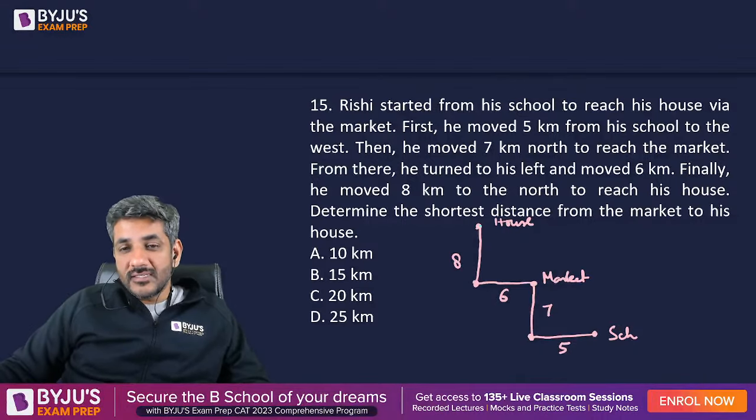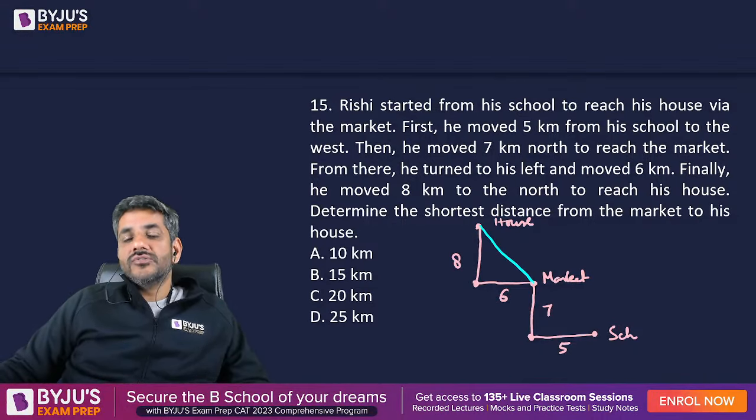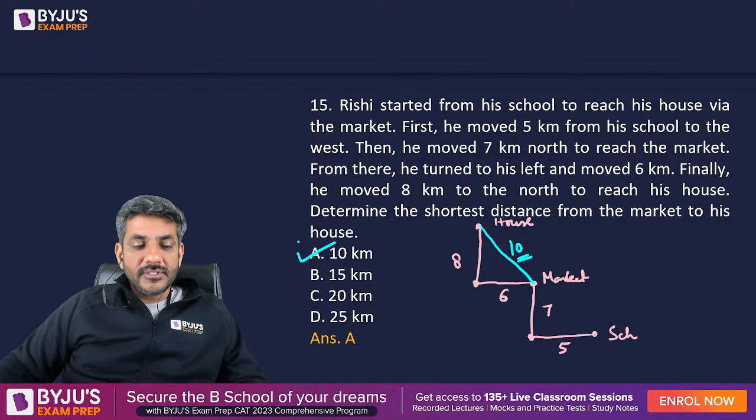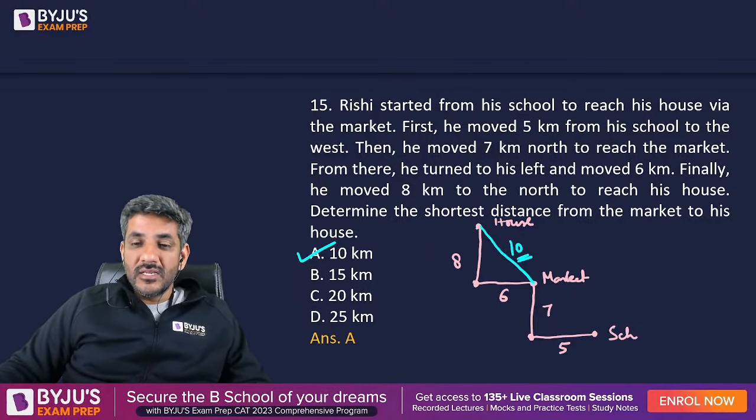तो market से house का distance मुझे चाहिए. So market से house is this. So I have 6 square plus 8 square, that is equal to 10 square using Pythagoras theorem. So straight away option A is the right answer. 10 kilometers is absolutely correct.